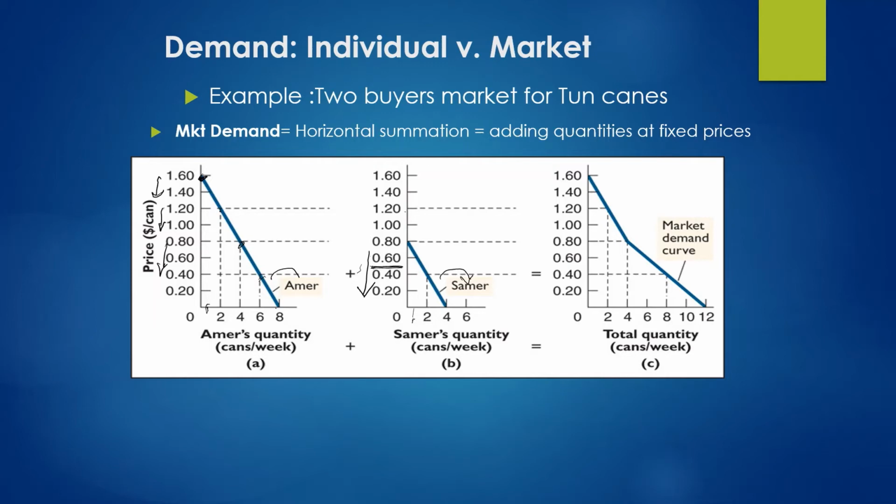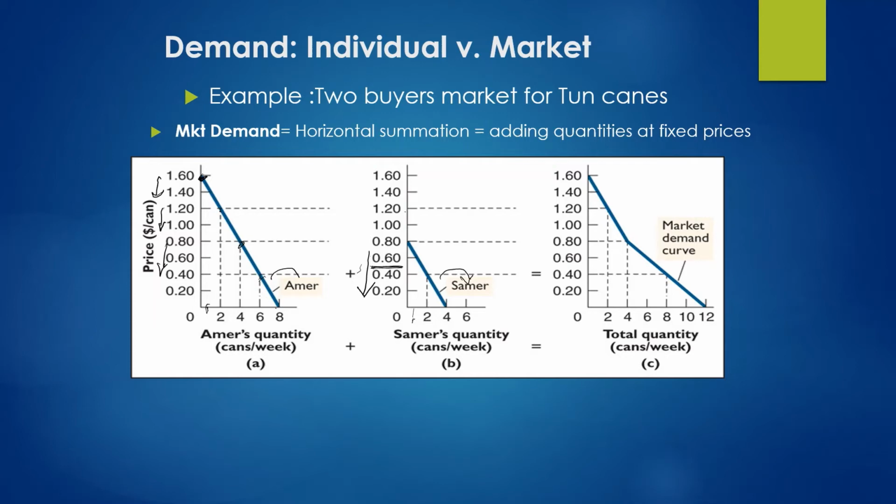Sometimes we also say that the market demand is the horizontal summation of the individual demands. Why do we call it horizontal summation? Because we are measuring quantity demanded on the horizontal axis, and by adding these quantities we will have the market demand.